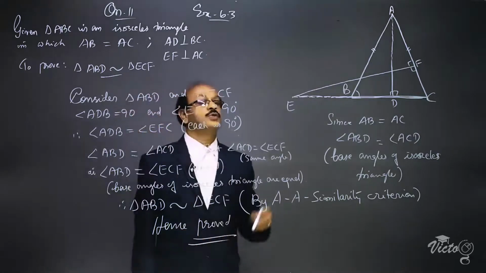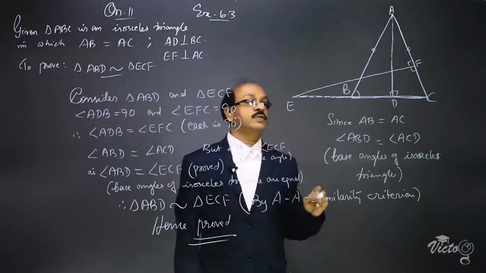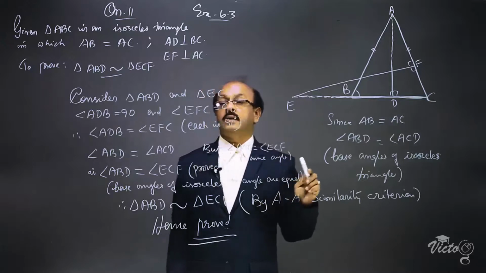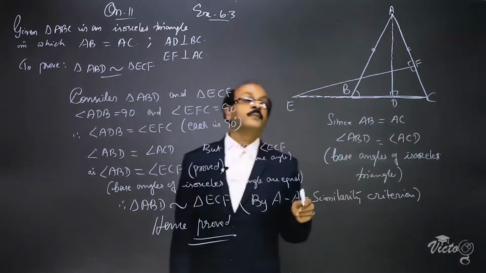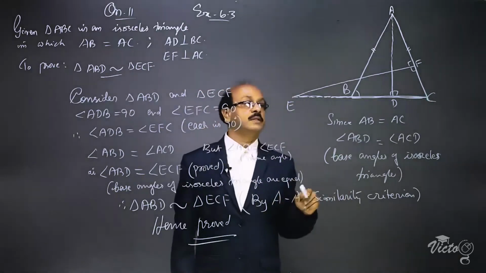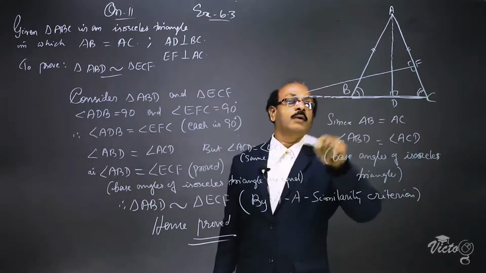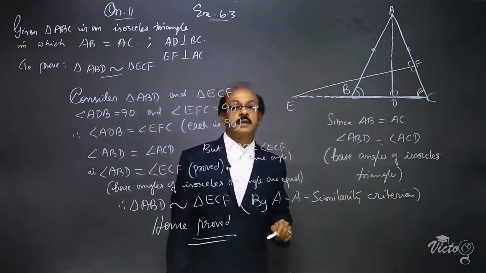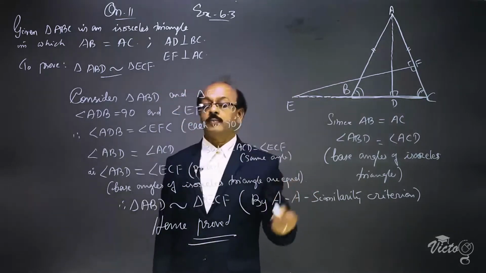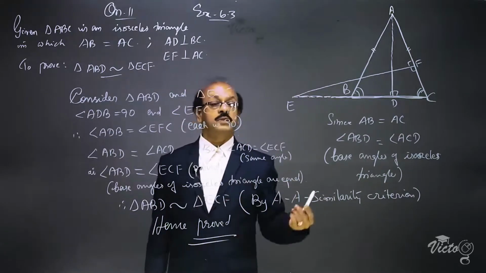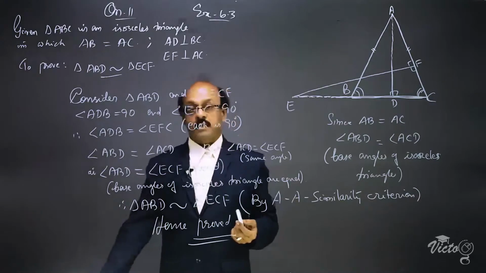We are obtaining two pairs of angles that are equal. The first pair is angle ADB and angle EFC; both angles are 90 degrees. Second, angle ABD and angle ECF are both equal, because base angles of an isosceles triangle are equal. With these two equalities, we are proving triangle ABD is similar to triangle ECF by the AA similarity criterion.